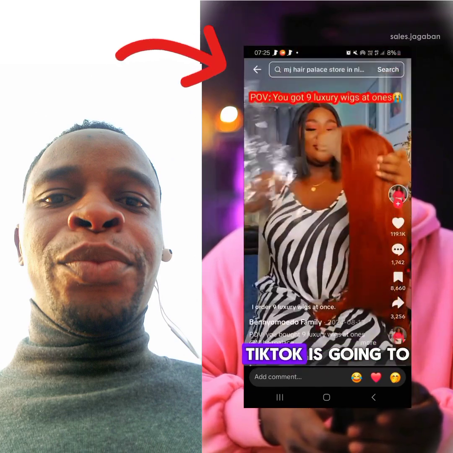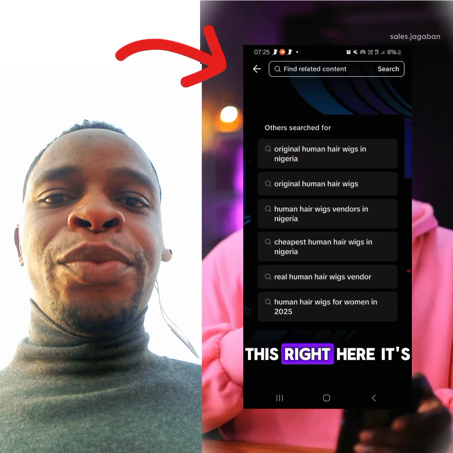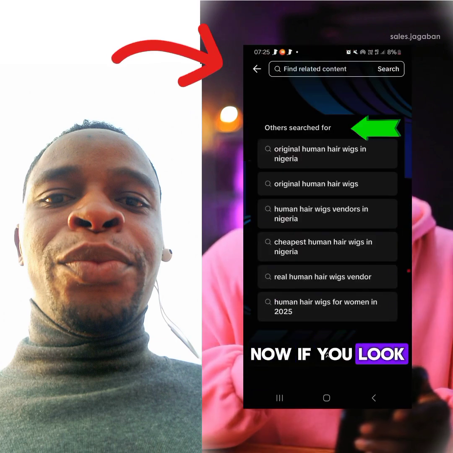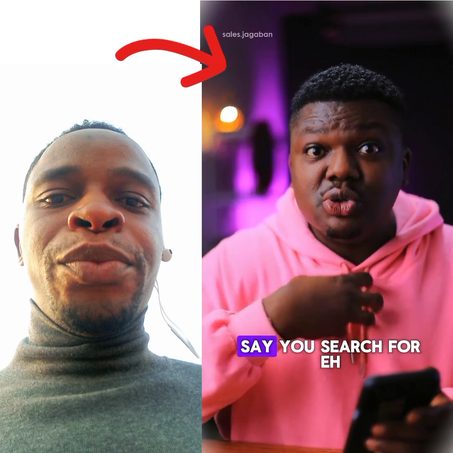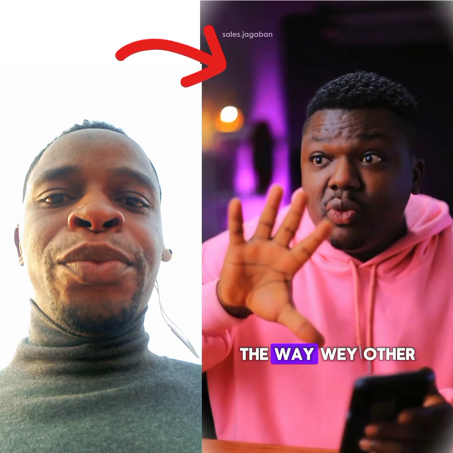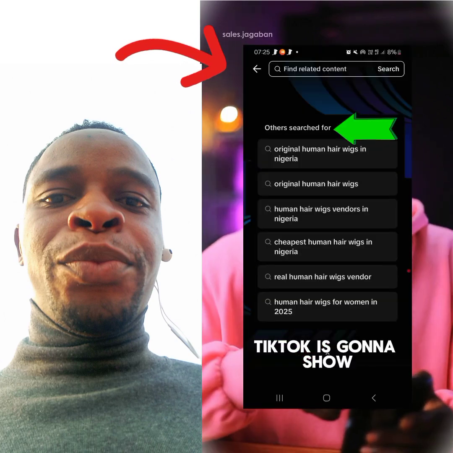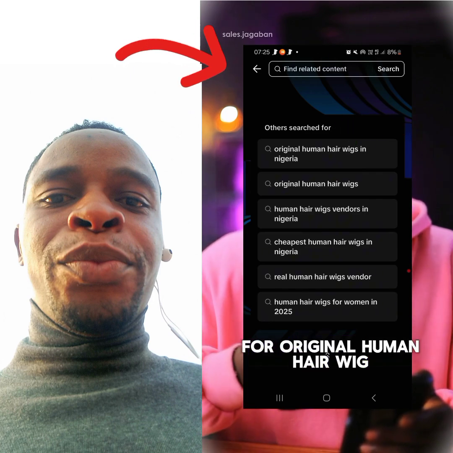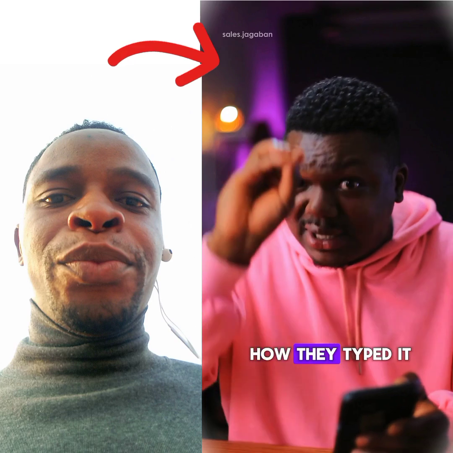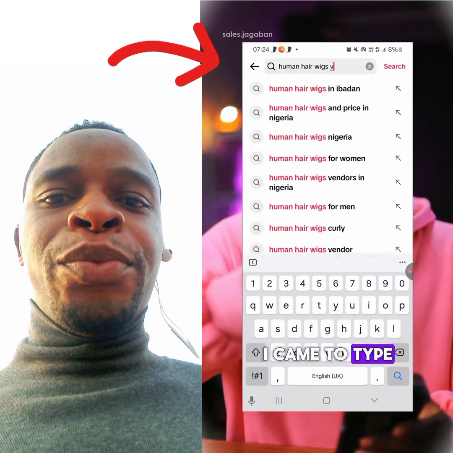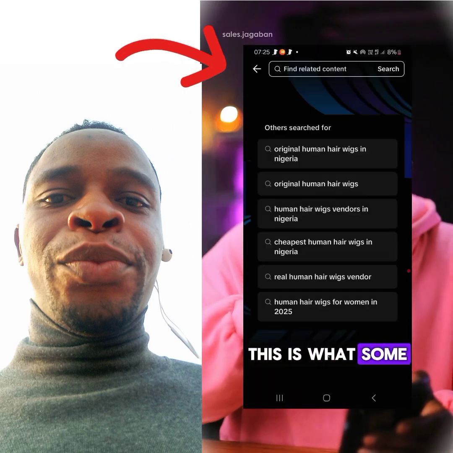TikTok will do something. This right here is going to show you this, okay? Now, if you look at this heading, what did it say? Others searched for. Whatever other people search for, TikTok is going to show you. So other people are searching for original human hair wigs in Nigeria. That is exactly how they typed it, the same way I came to type human hair wigs vendor. This is what some other people are typing.